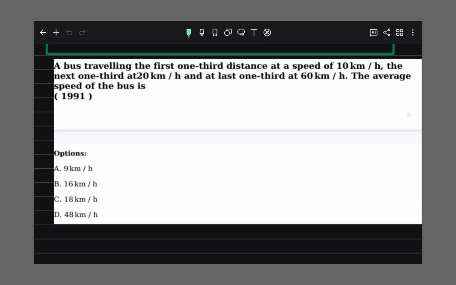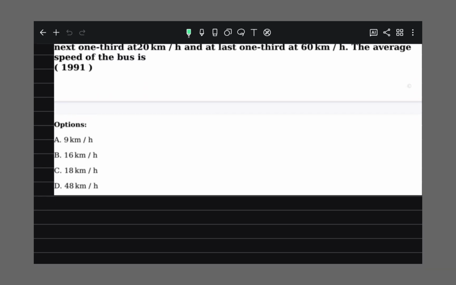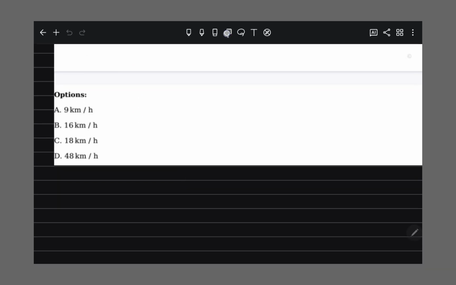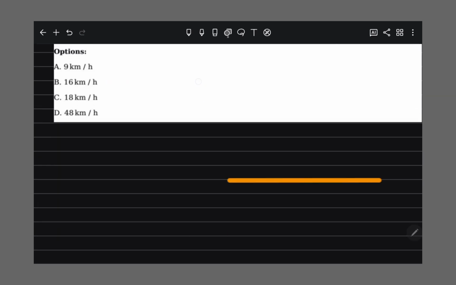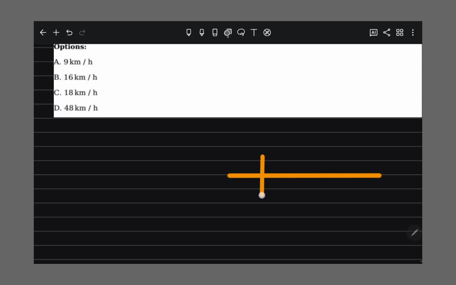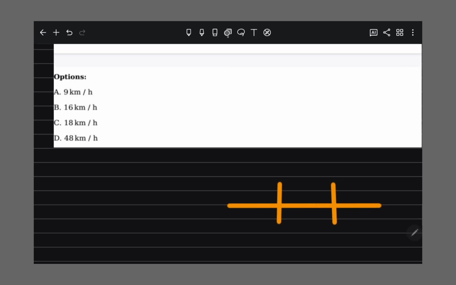This question: a bus travels the first third of a distance at a speed of 10 km per hour, the next third of the distance at 20 km per hour, and the last third of the distance at 60 km per hour. Then the average speed of the bus is. Let the total distance be x, so each part is x by 3.